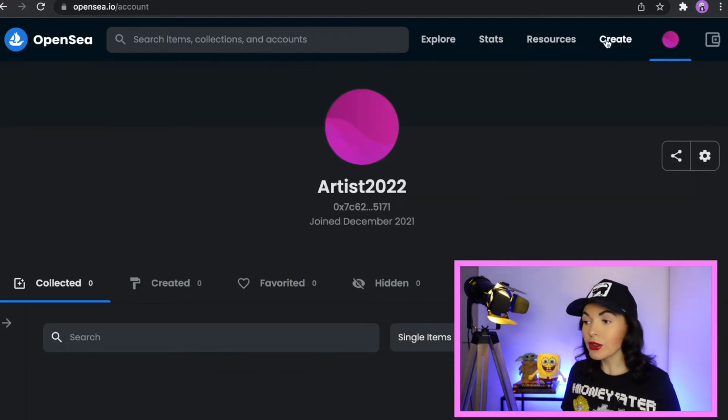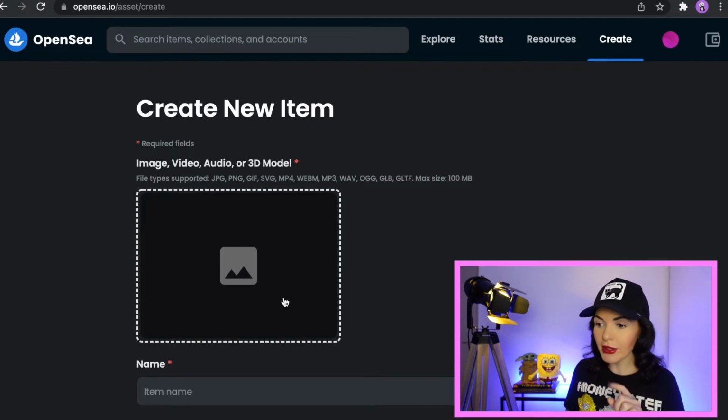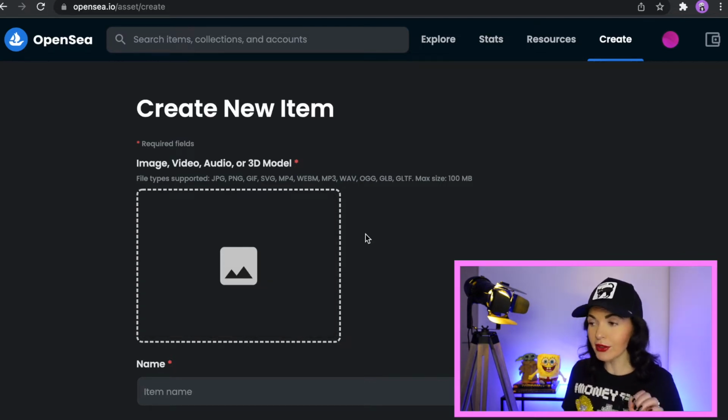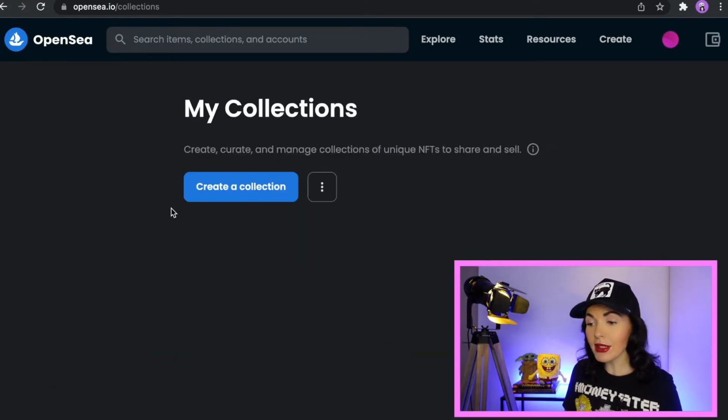And guys, I will not click here because if I click here, I can just create one NFT and I want to create a collection, right? I will go back to my profile and I will click my collections. And here, as you can see guys, I have this button, create a collection. That's what we need. Create, curate and manage collections of unique NFTs to share and sell. Exactly. Click create a collection.